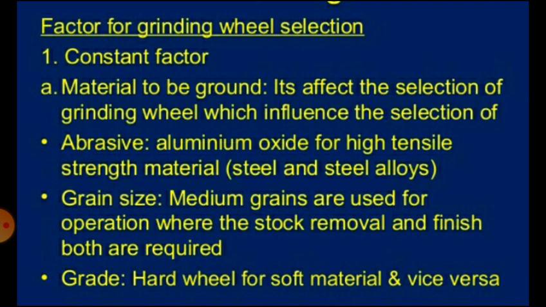And for grade, a hard wheel is used for soft material and a soft wheel for hard material. So that is the first factor that you have to consider while selecting the grinding wheel, the material to be ground.